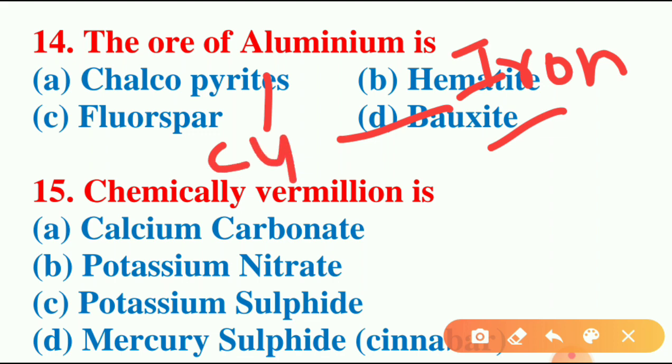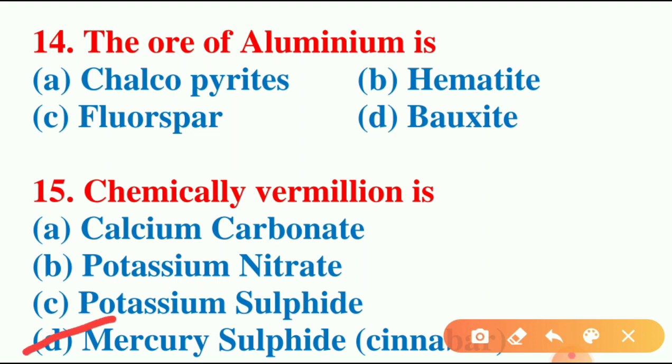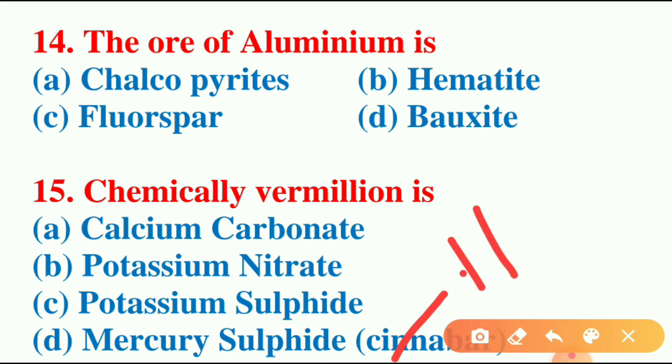Okay, moving on to next question. Chemically, vermilion is calcium carbonate, potassium nitrate, potassium sulfide, mercury sulfide. Nothing but cinnabar. The answer for this question is mercury sulfide. Cinnabar. The formula for cinnabar is HgS.